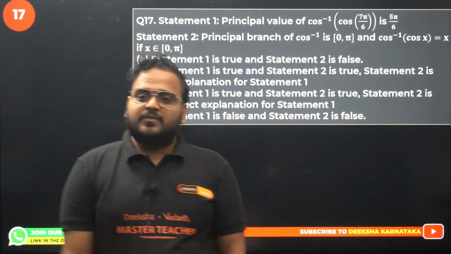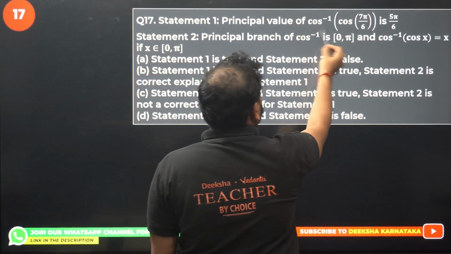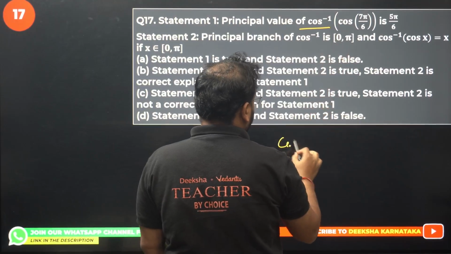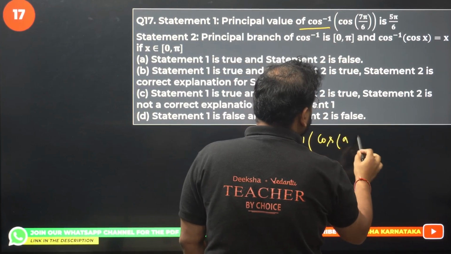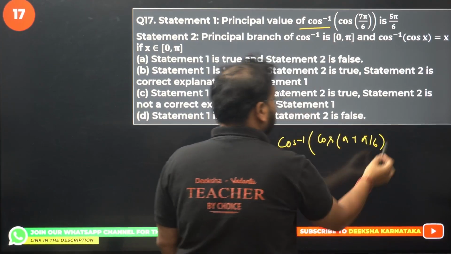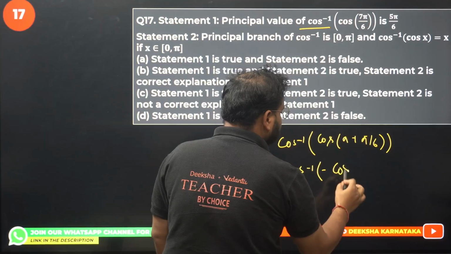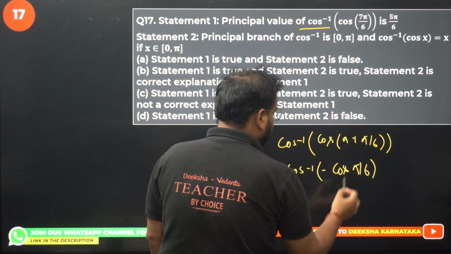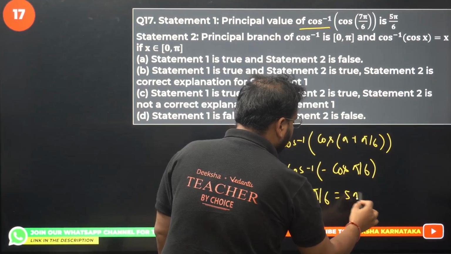Principal value of cos inverse of cos 7 pi by 6 is 5 pi by 6. I think we just solved it. This is correct. Cos inverse of this was cos of pi plus pi by 6. We got this as cos inverse of minus cos pi by 6. We got this as pi minus pi by 6, which was 5 pi by 6.